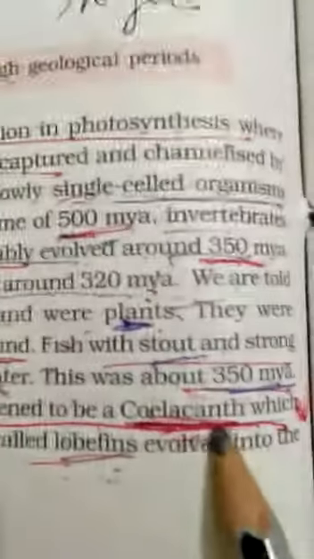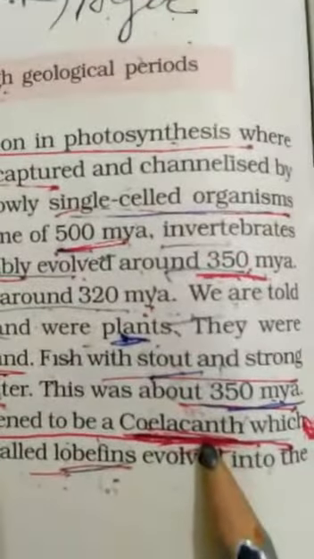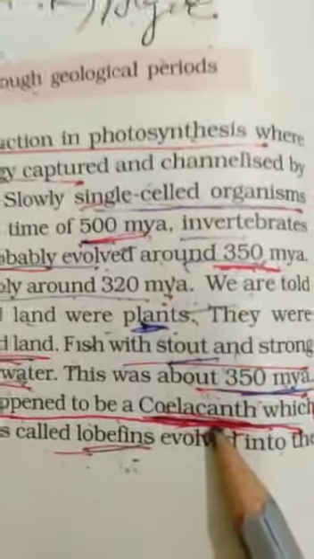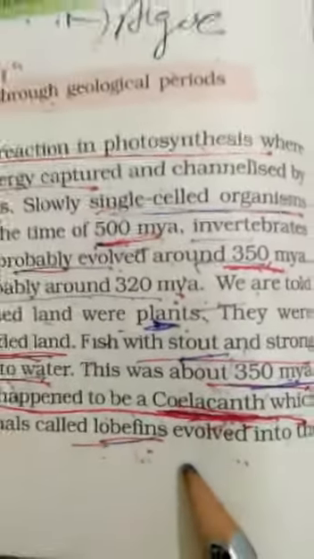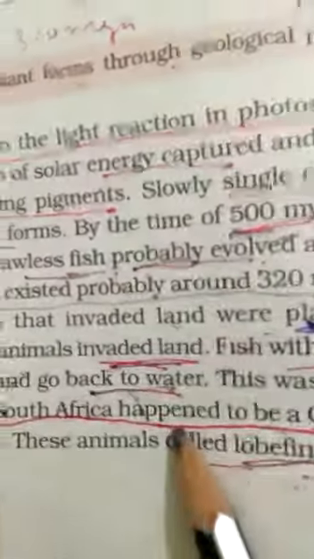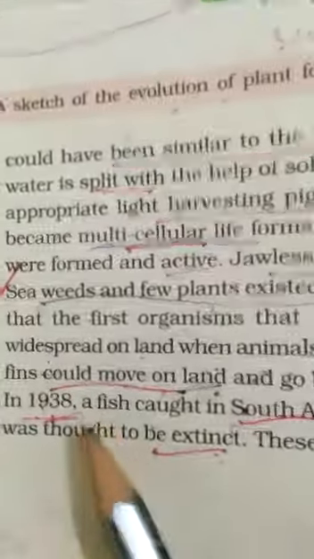After that here they are adding one point of coelacanth, that is very important. What is the importance of coelacanth in the history of evolution? The question is like that. So you are to add all these points. This was about 350 million years ago. Okay, go back. Then these type of animals like coelacanth, they were able to live in water and land both. Okay, and these were found 350 million years ago.